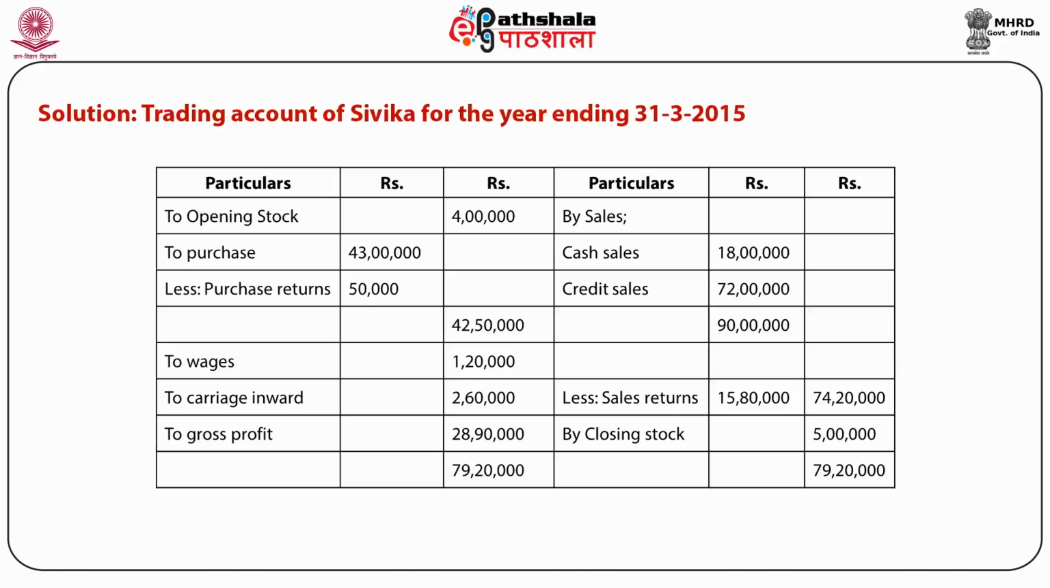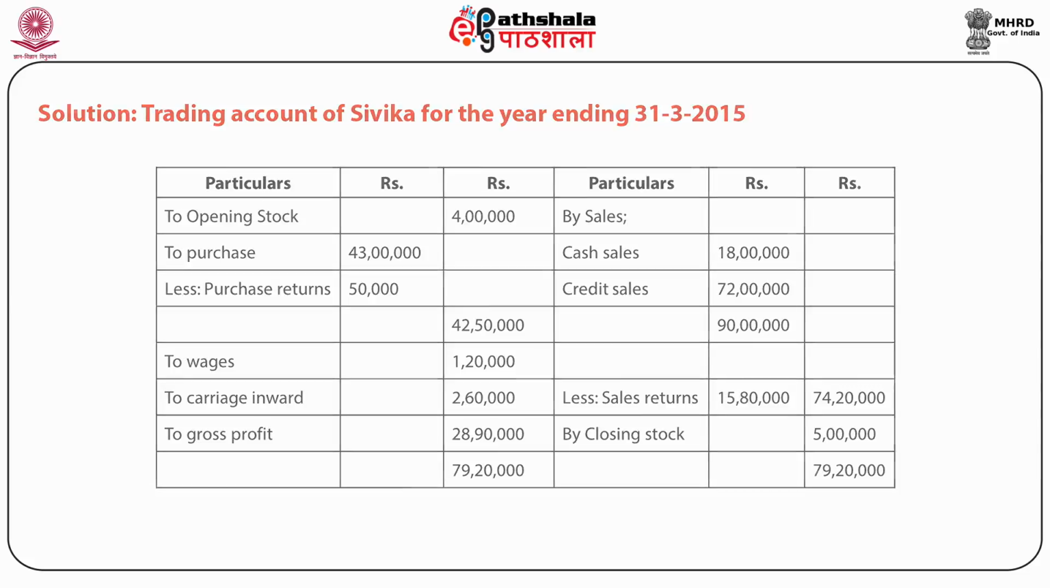Expenses, wages, carriage inward are shown on the debit side, whereas for the balancing figure, we have to compare the two sides, credit side and debit side. In this example, the credit side is more than the debit side and the net result is gross profit. It means the firm is earning gross profit and its income is more than its expenses.